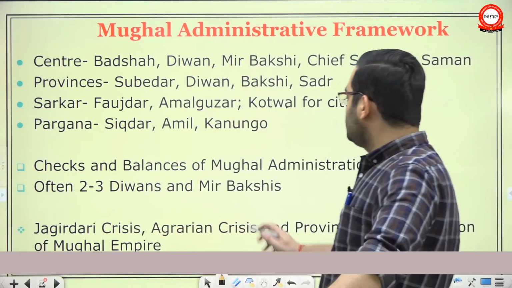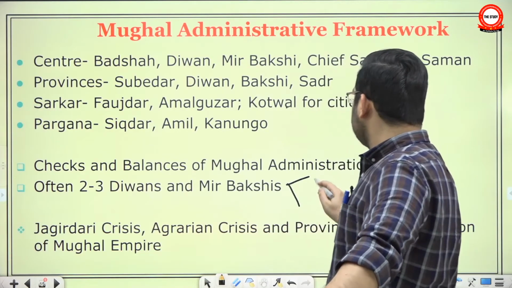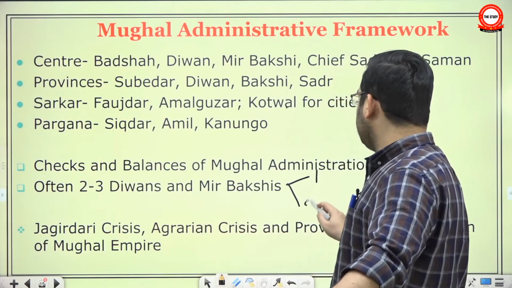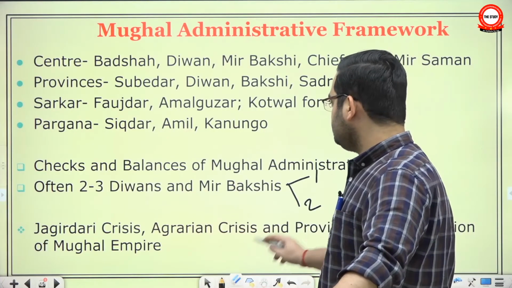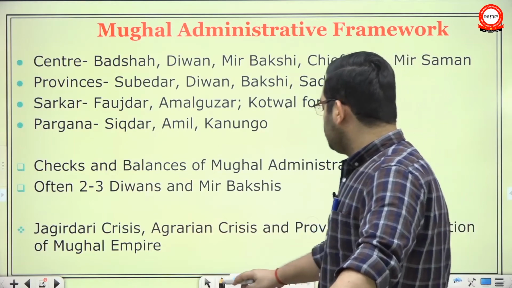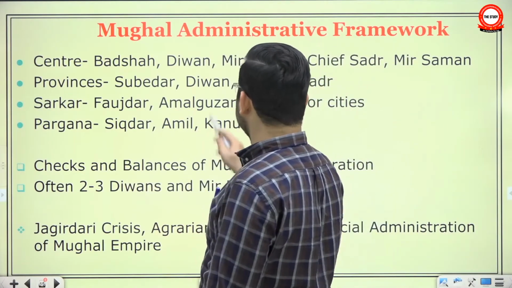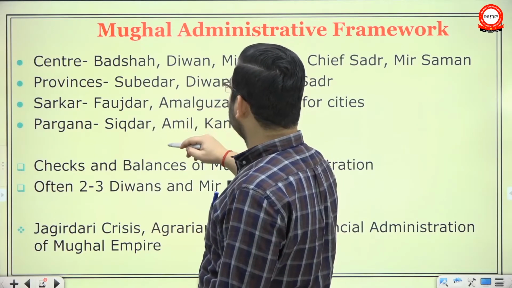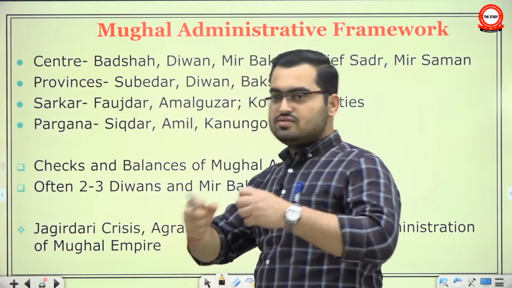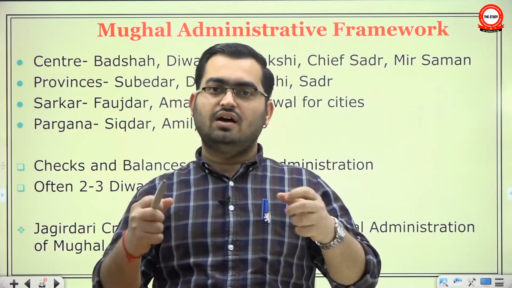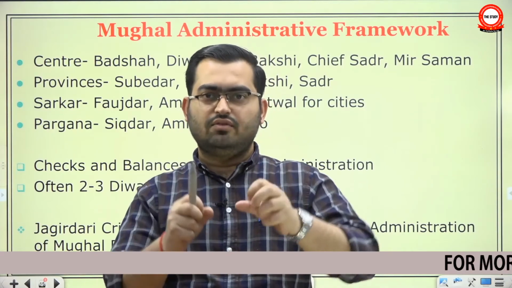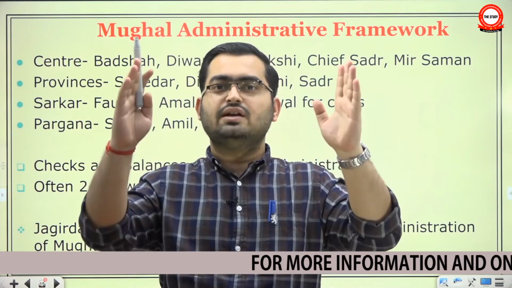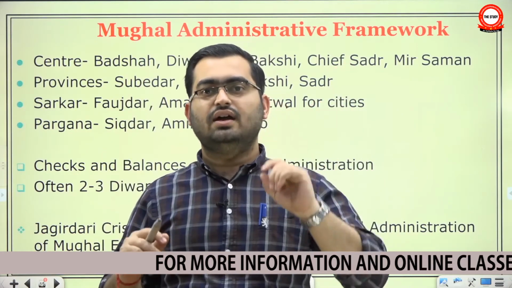Also, with the main defense minister, you had 2 subsidiary defense ministers to help him in his work, and obviously to balance him. The other checks and balances: we said that the Diwan was not responsible to the Subedar, but to the central Diwan. Similarly, the Amal Guzar was responsible to the provincial Diwan, not to the Faujdar. So that there was this separation, though crudely, between Home Ministry and Finance Ministry. And they were both separately responsible to the Home Ministry and Finance Ministry at higher level.